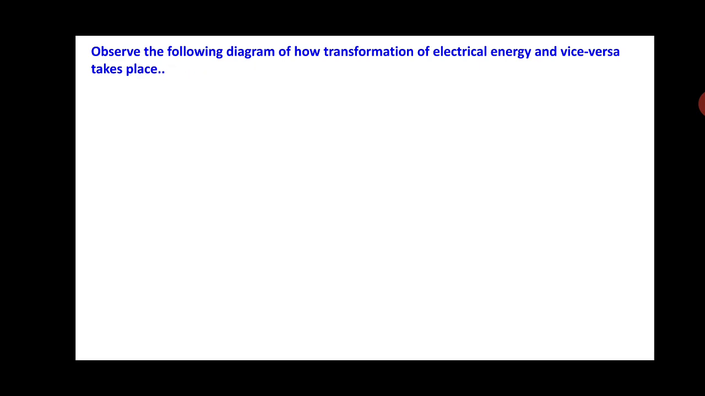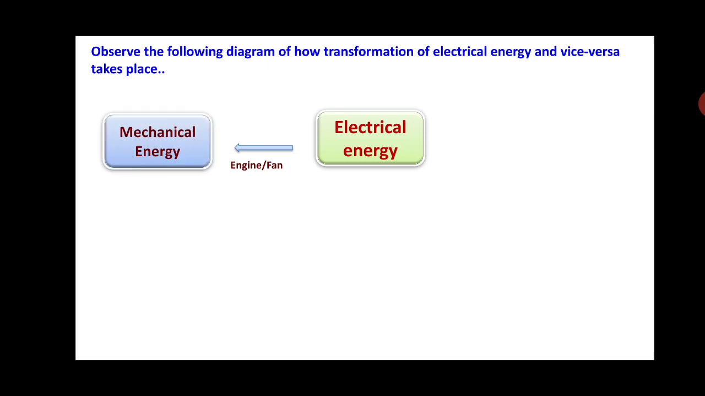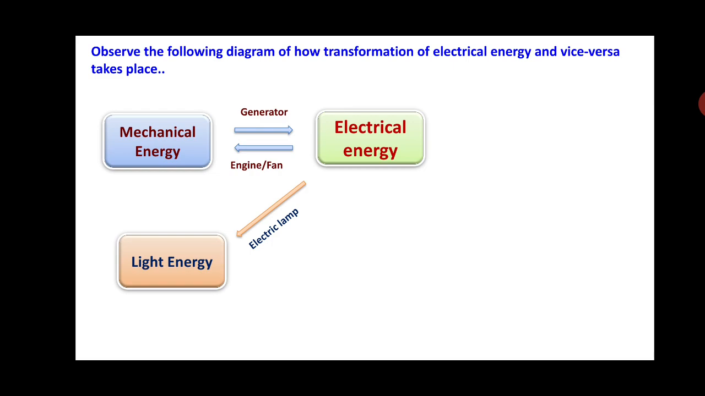So friends, observe the following diagrams of how the transformation of electrical energy and vice versa takes place. Here is the electrical energy. The motor or the fan is going to convert this electrical energy into mechanical energy. On the contrary, mechanical energy is converted into electrical energy by the generator. We'll take one more example. An electric lamp is going to convert electrical energy into light energy. And this light energy, on the contrary, is converted into electrical energy by photocells.